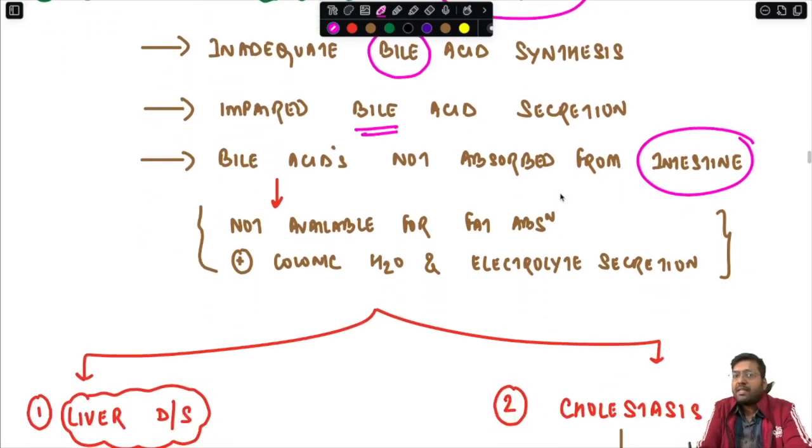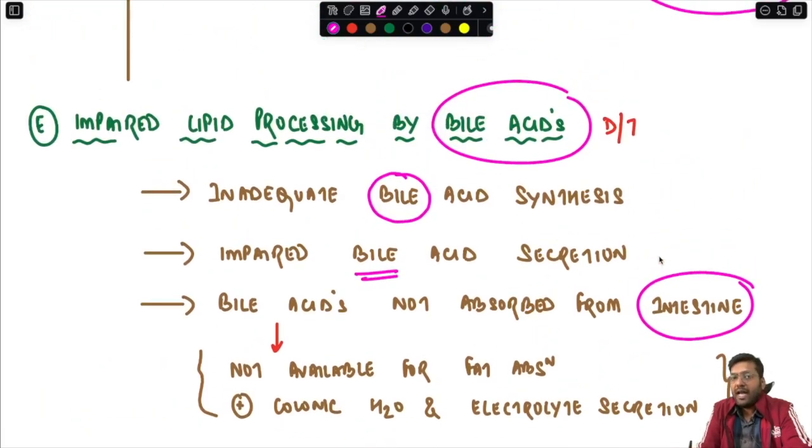So if the bile acids are not reabsorbed in the intestine, they are not available for fat absorption later on, and whatever bile acids are there in the intestine will stimulate colonic water and electrolyte secretion, leading to further malabsorption. So what are the conditions where you can have issues with bile acid synthesis or impaired bile acid secretion?